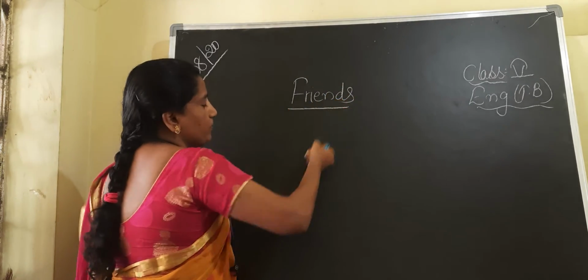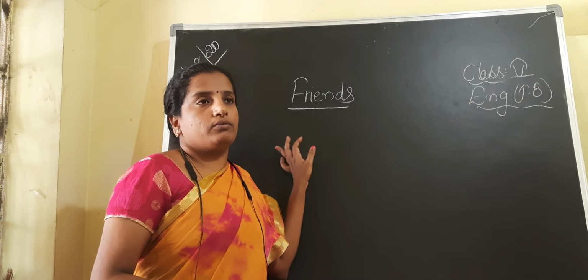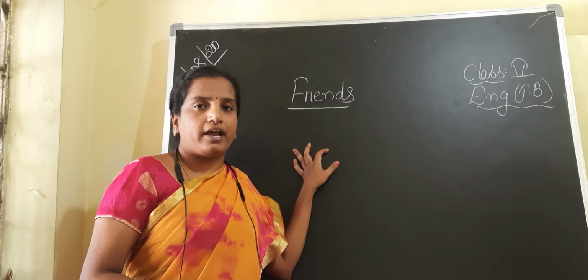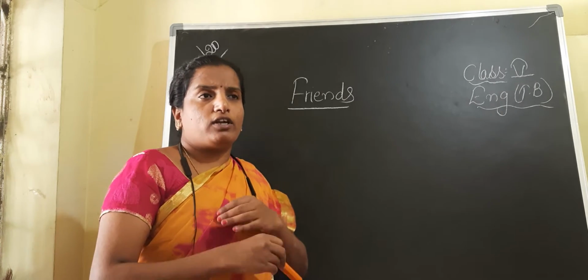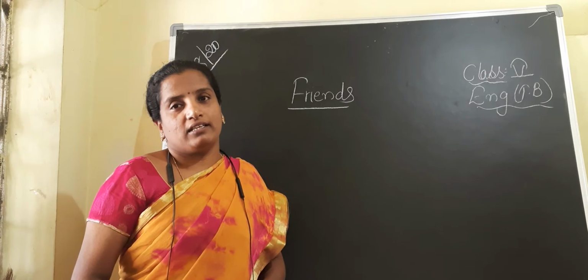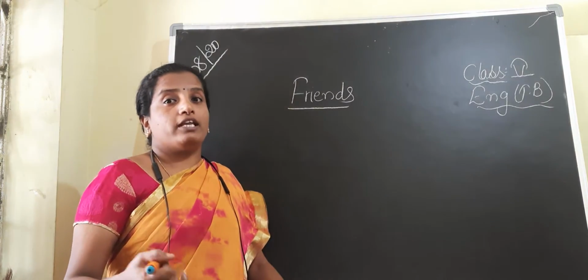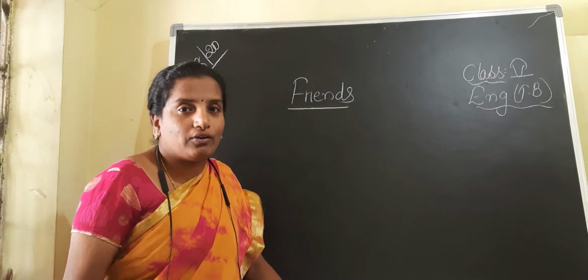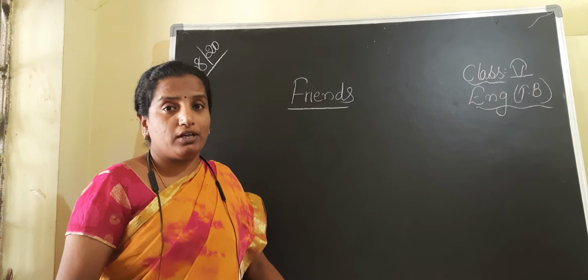See, children, this poem was written by a female writer, and she tried to explain to us that whatever things are in nature, they are friends to us. They are friends to us, and we have to enjoy each and every moment of nature. She explained in her poem very beautifully.